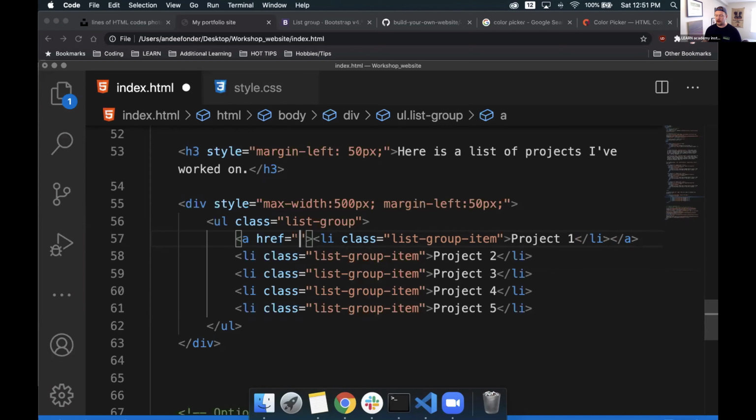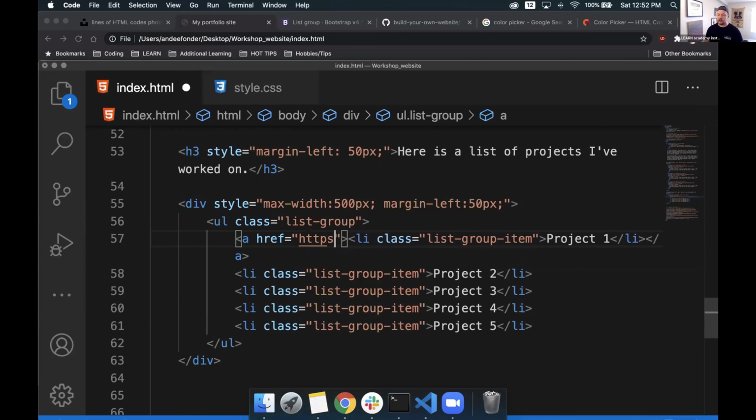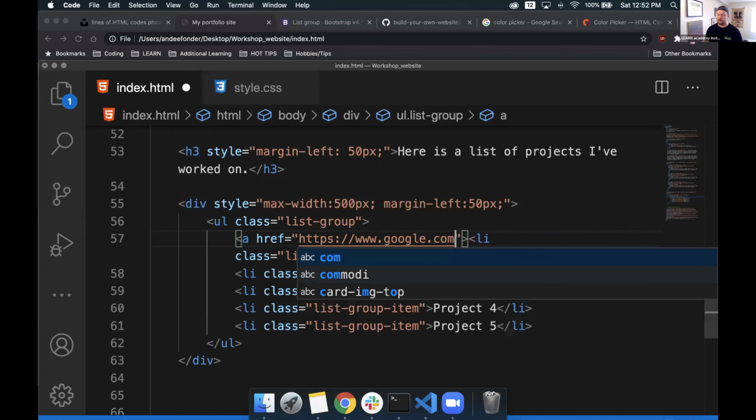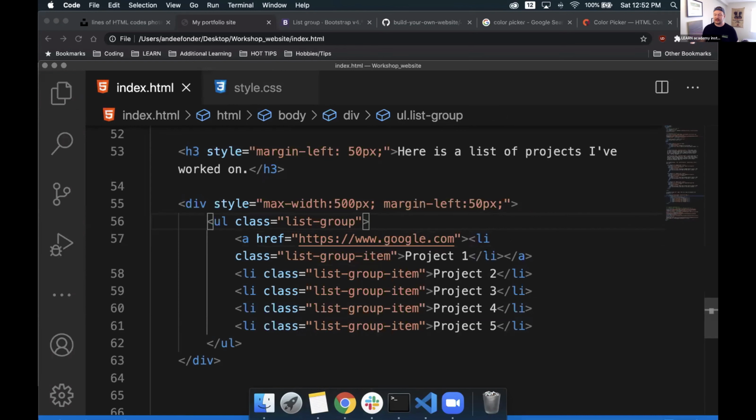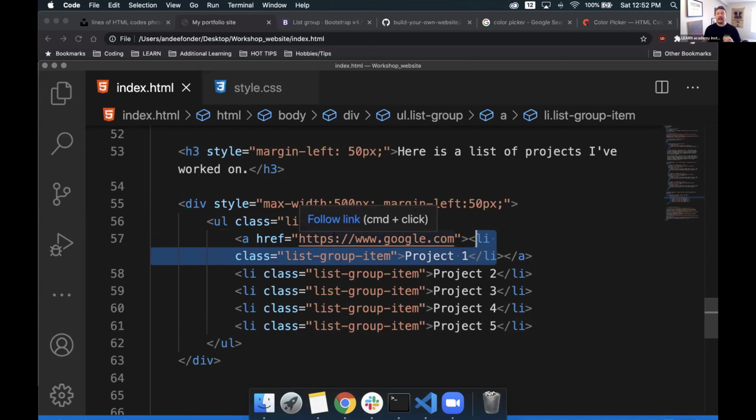So now inside of the href, I can give it the URL that I want it to go to. For right now, since I don't have any real place I need it to link to, just as an example, we'll use https://www.google.com. So what this will do is make this child element, this list item, clickable and link to another website that's outside of my own.